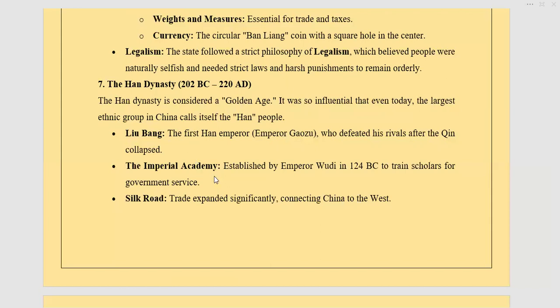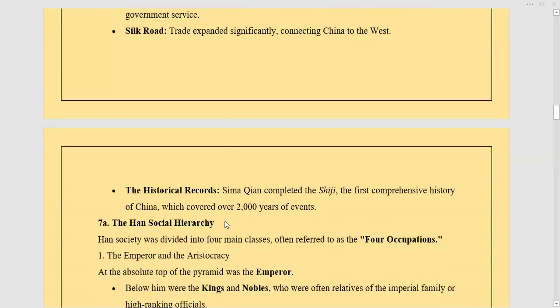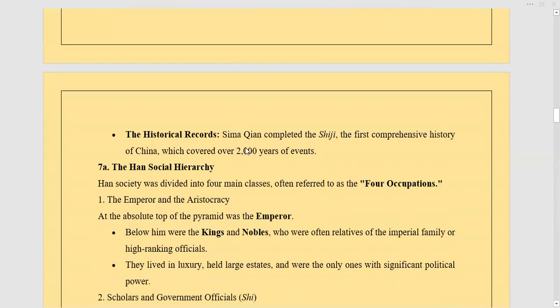Now the important points are the Imperial Academy, established by Emperor Wu in 124 BC to train scholars for government service. The Silk Road is one of the important aspects, because trade expanded significantly, connecting China to the west. The historical records show that Sima Qian completed the Shiji, the first comprehensive history of China, which covered over 2000 years of events.